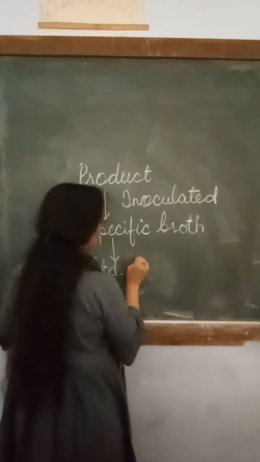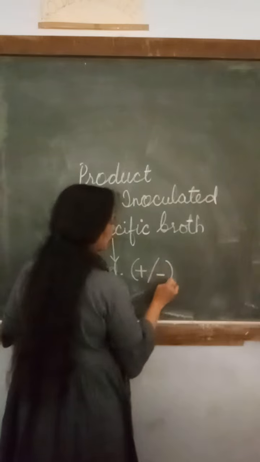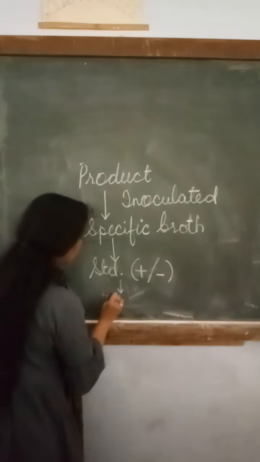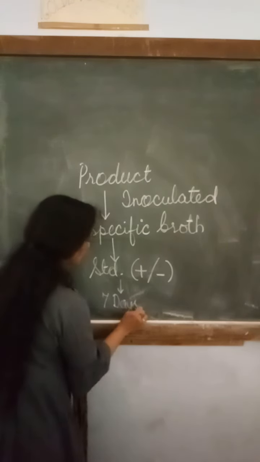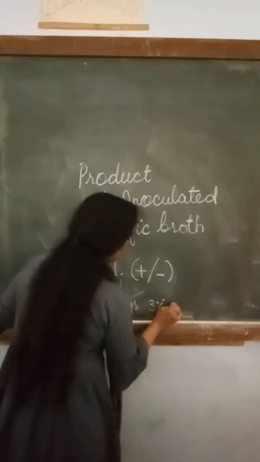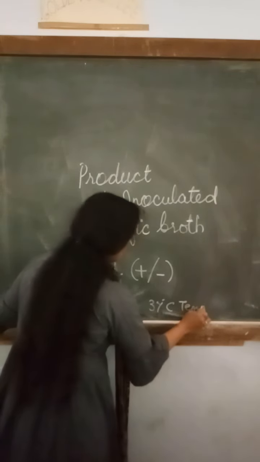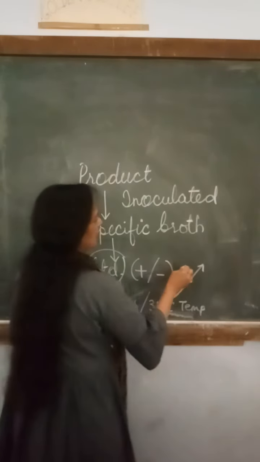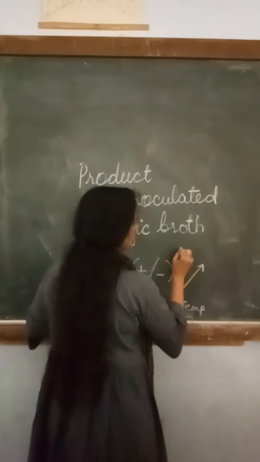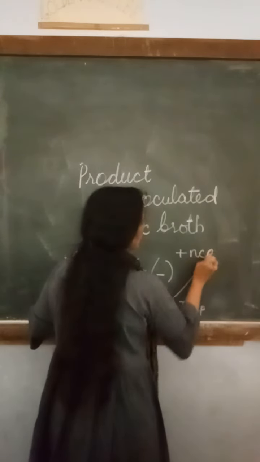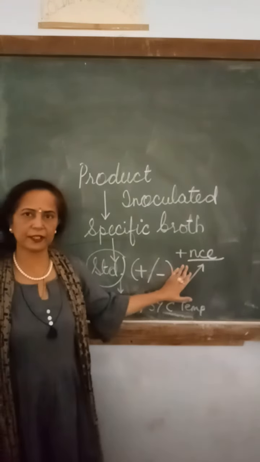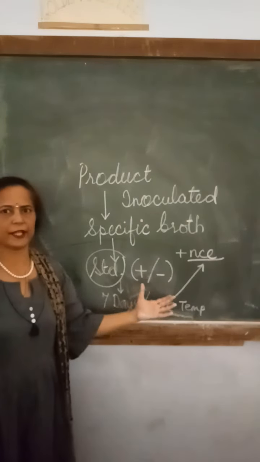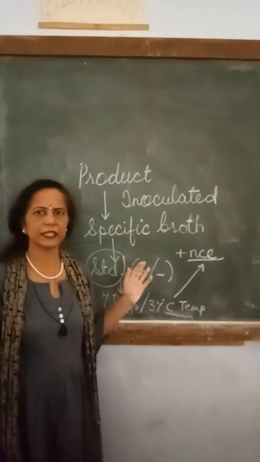Standards are prepared, that will be positive control and negative control also, and after certain days of incubation, usually 7 days incubation, okay, at 37 degrees centigrade temperature, the result is found out and it is compared with the standards, and it was found out whether the presence of bacteria or fungi is there or not. Okay, so presence will be checked after 7 days of the incubation. Okay, so this is the general way of any pharmaceutical company who is doing this sterility testing.